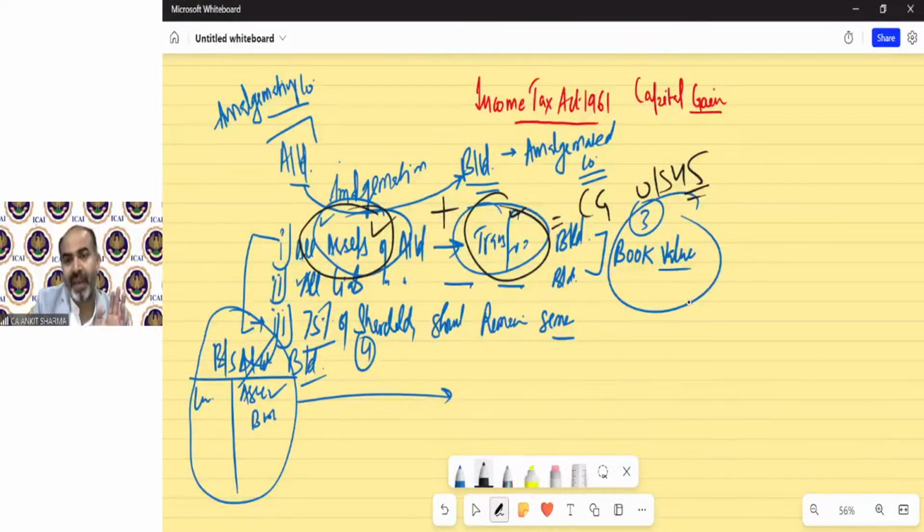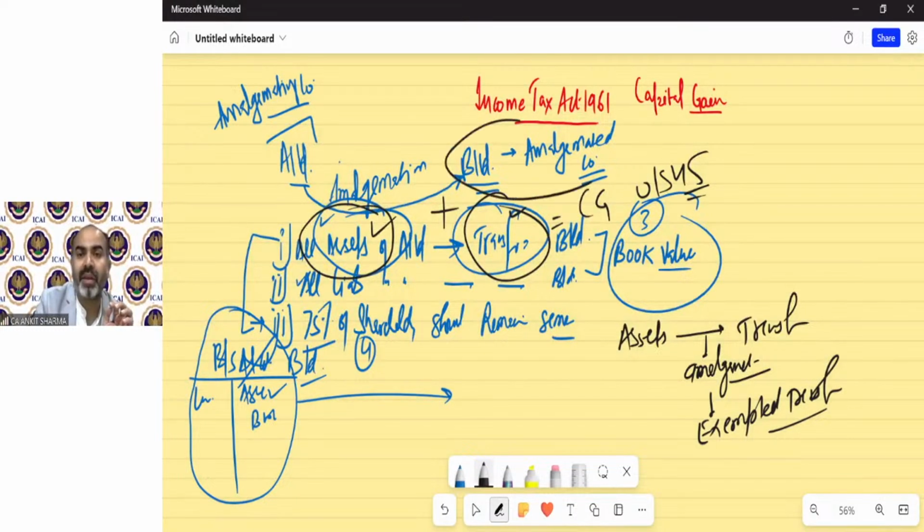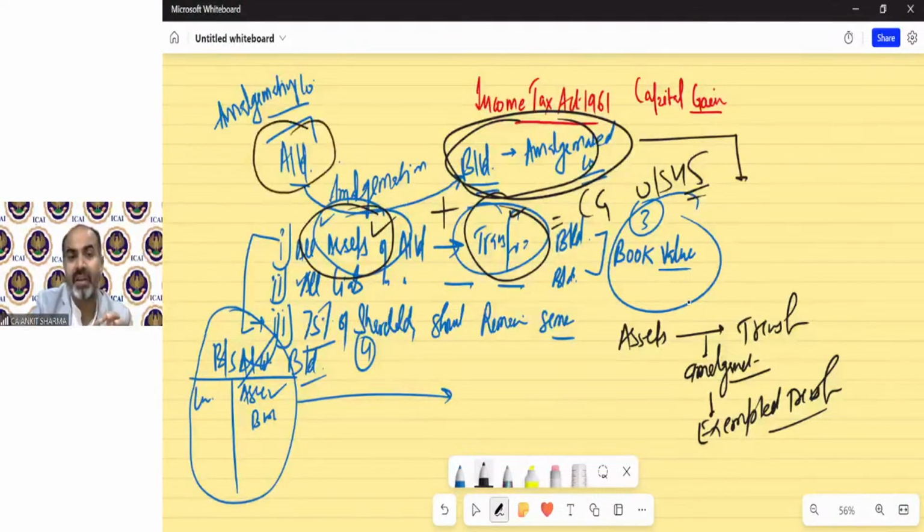Income tax says that if any asset has been transferred in the process of amalgamation, then it will be an exempted transfer. But you have to fulfill certain conditions. First condition is that the amalgamated company, that means the transferee. A Limited is the transferor, this is the transferee. So the amalgamated company should be an Indian company. Whether the amalgamating company is Indian or not does not matter, but the amalgamated company should be an Indian company.